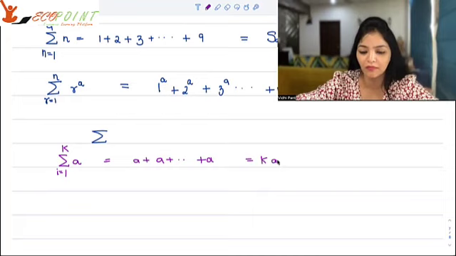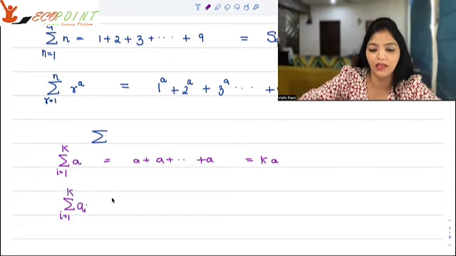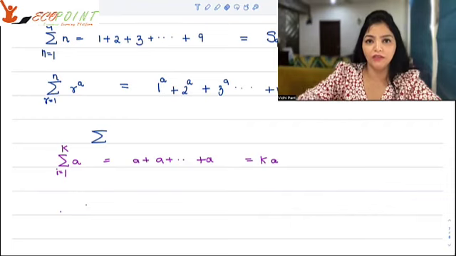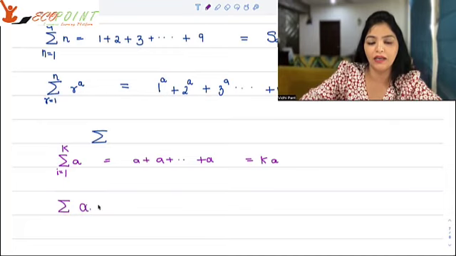It's a simple sum. The next property that you must remember is summation of a times i, where i goes from 1 to say k.